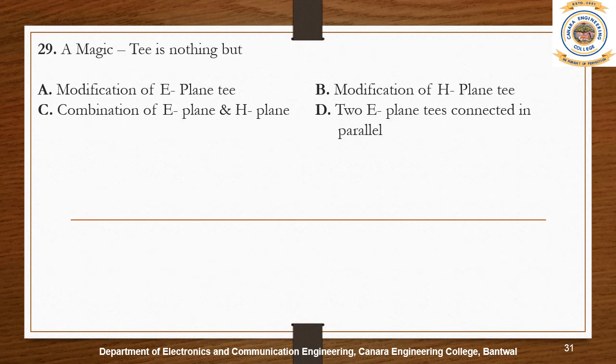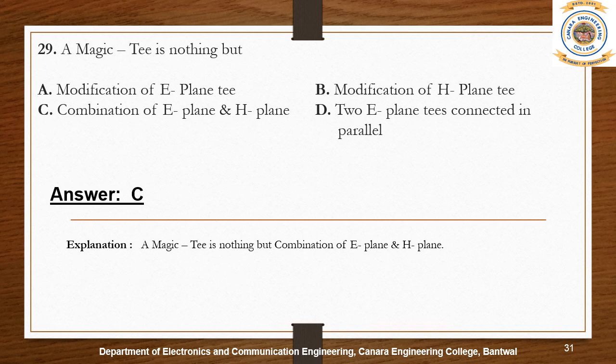A magic T is a four-port waveguide structure that behaves as an electric field and magnetic field 3 dB coupler, and is in fact a combination of E-plane and H-plane Ts. The magic T can be used as a power combiner or divider depending on the needs of the application. The H-plane port and E-plane ports must be matched for a magic T to function properly and hence are only effective over a select range of frequencies.